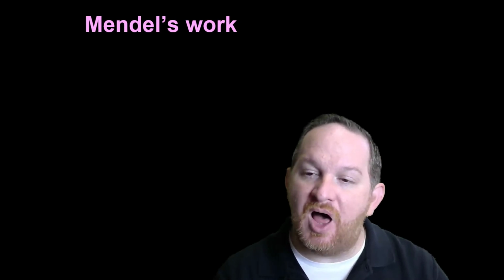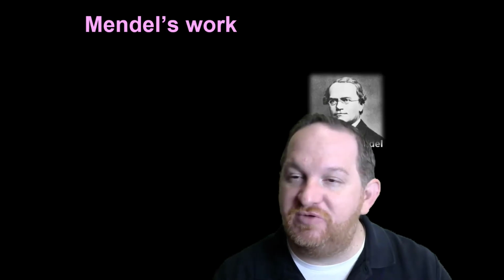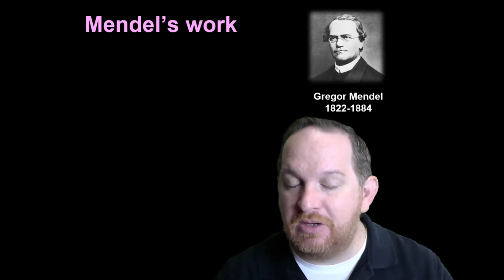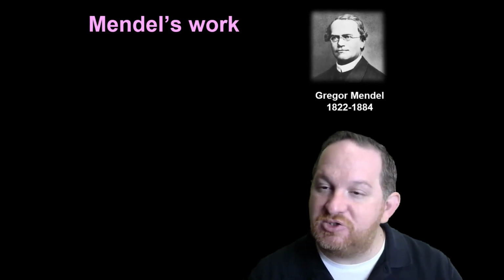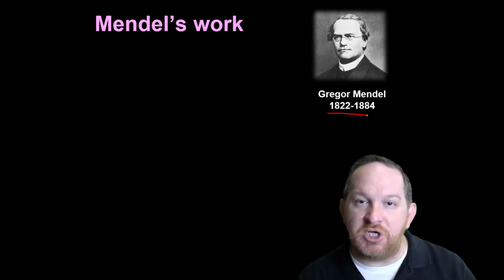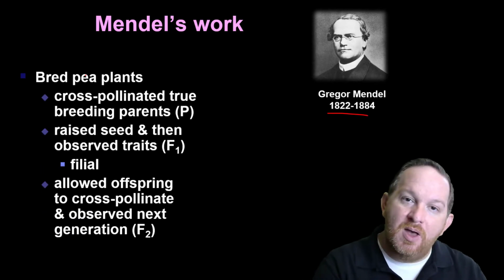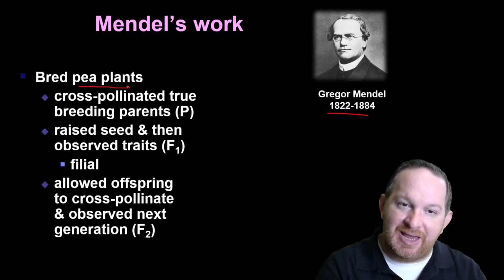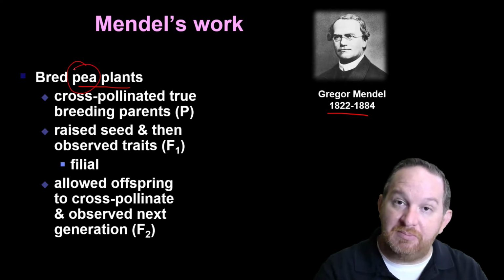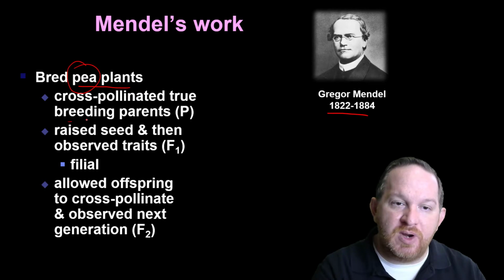So I mentioned that a lot of this started with who we consider to be the founder of genetics, Gregor Mendel. He was a monk that lived 1822 to 1884, and he really started this whole discussion with work he did with pea plants. So Mendel took some pea plants, some plants that make peas, and he cross-pollinated some true breeding parents.